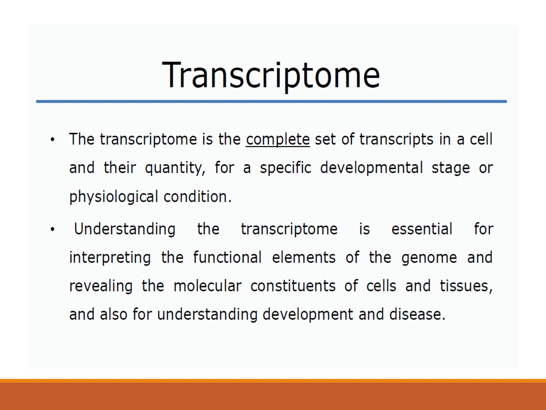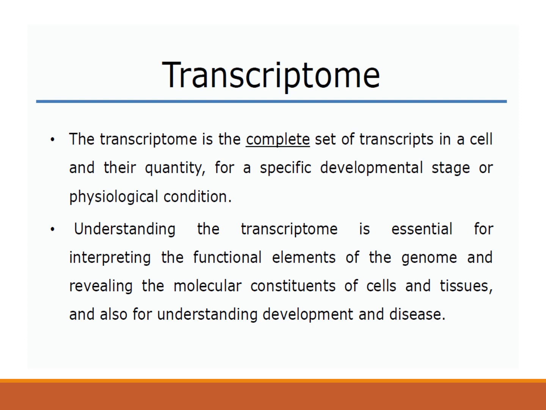So in the earlier lecture also I have mentioned that in different cell types or different tissue types, different genes are expressed. Now, if you want to understand which genes are responsible for this particular cell type or this particular tissue type or their function, or what causes the development of this cell or the organism, or which genes are responsible for this particular disease, in order to understand that, we have to isolate all the RNAs from the cell and we have to analyze them.